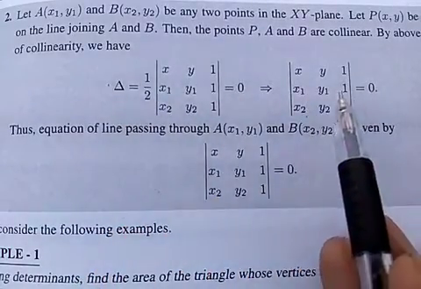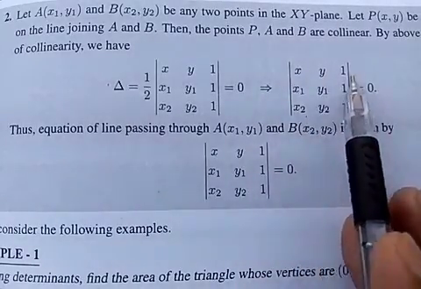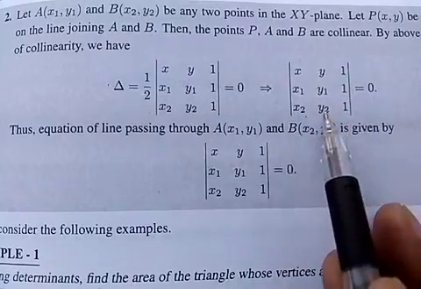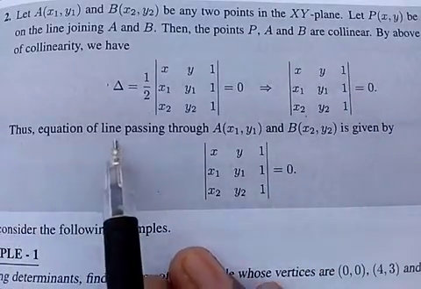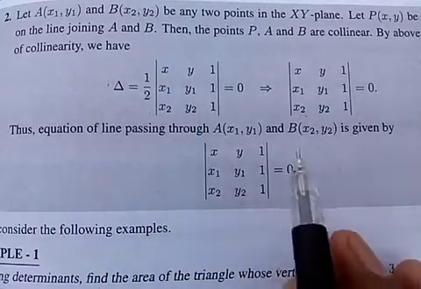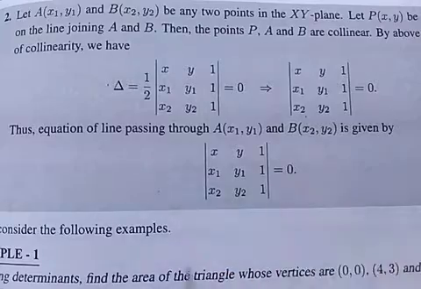We can write the determinant of elements x, y, 1, x1, y1, 1, x2, y2, 1 equal to 0. Thus, the equation of the line passing through the points A and B is given by this determinant equal to 0.